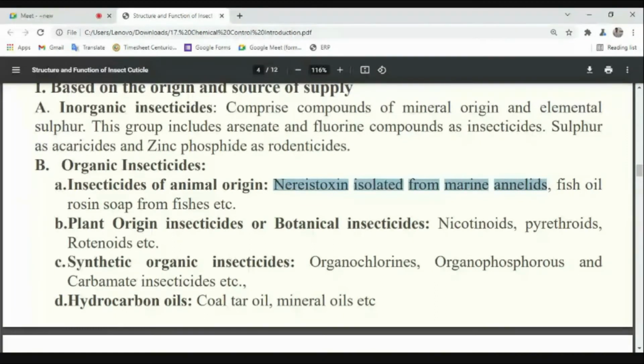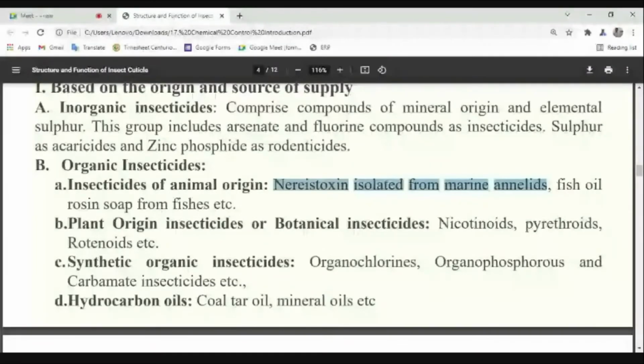Then your rotenoids. These are from the rotenone plant. There is Derris elliptica, Lonchocarpus, so many are there. Another one is azadirachtin. From which plant? Neem. Very good, the neem plant, because the scientific name of neem is Azadirachta indica. That is also a botanical insecticide.